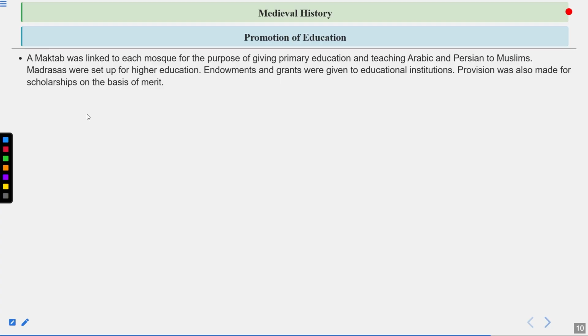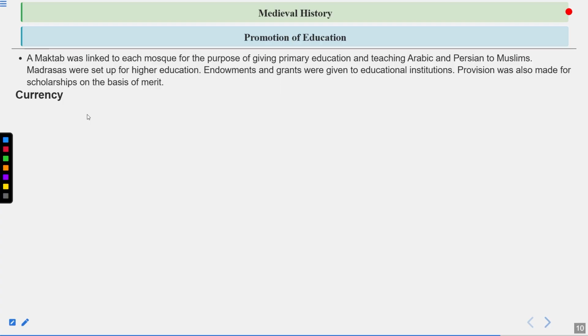So you can see how much work he had done, in every department. That is why the empire of Sher Shah, which spanned only 5 years, is still written in your book, and a lot of questions come every year from this particular topic.